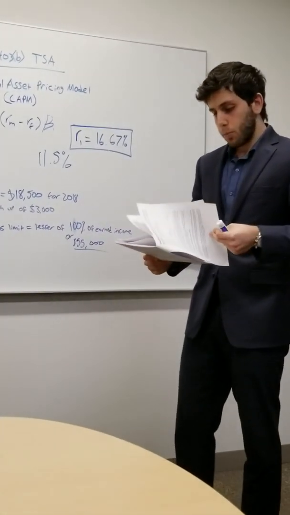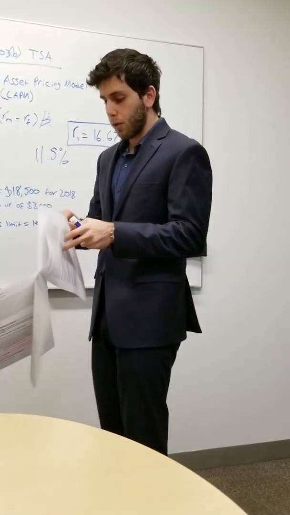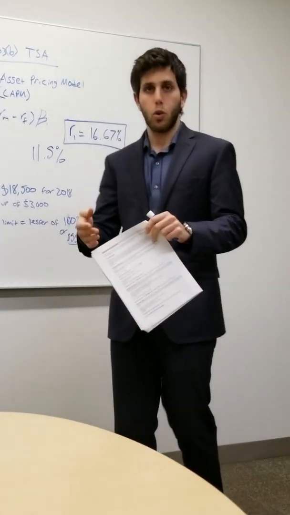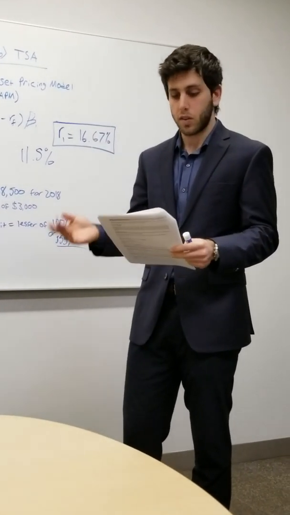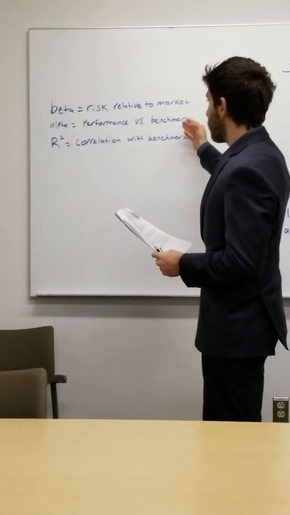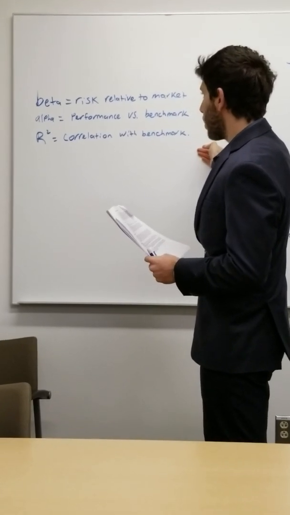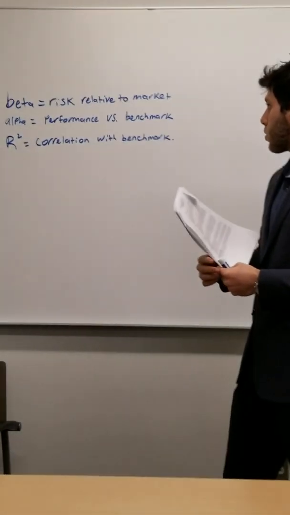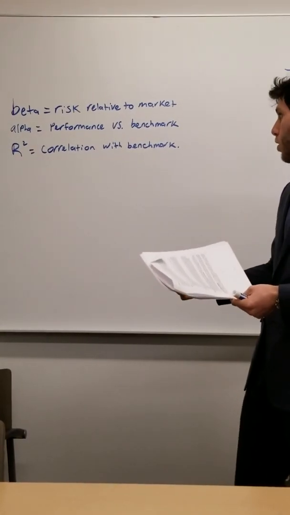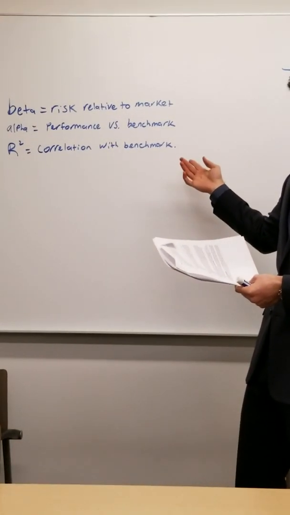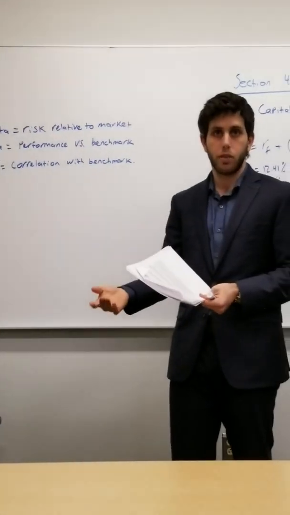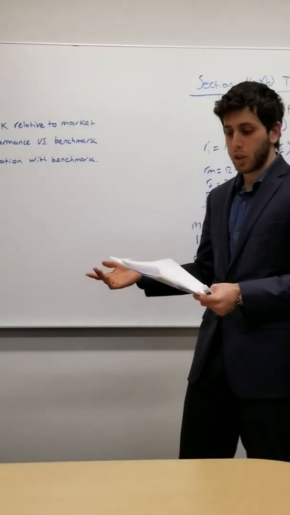Now, moving on, I was taking a further look into your overall portfolio, yours and Alex's, your IRAs, your stocks, etc. And there were a few things I wanted to mention to you. Over here we have beta, alpha, and R squared. As I mentioned previously, beta talks about the risk relative to the market. Alpha looks at the performance of your portfolio versus the performance of a given benchmark. And R squared is the correlation with that benchmark. So how closely is your portfolio tracking that given benchmark?